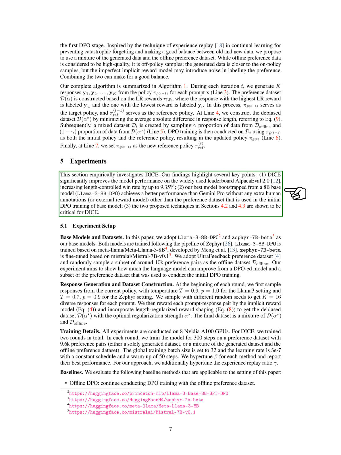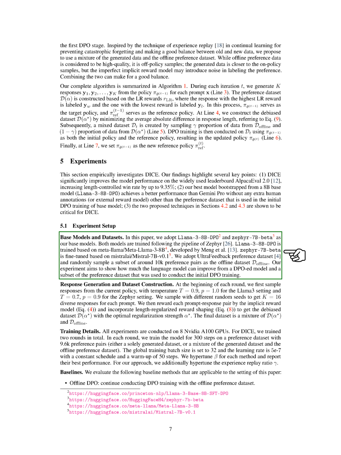The two proposed techniques in sections LC_RS and EXPR are crucial for DICE. For the experiment setup, we use Llama 3 8B DPO and Zephyr 7B Beta as our base models, trained following the Zephyr pipeline. We utilize the UltraFeedback preference dataset and randomly select around 10K preference pairs as the offline dataset D_offline. Our goal is to demonstrate the language model's improvement from a DPO-ed model and a subset of the preference dataset used in the initial DPO training.